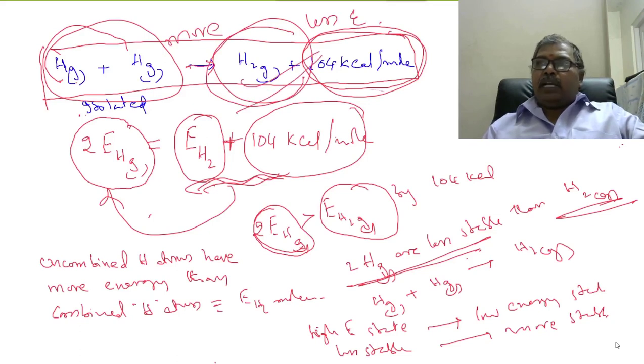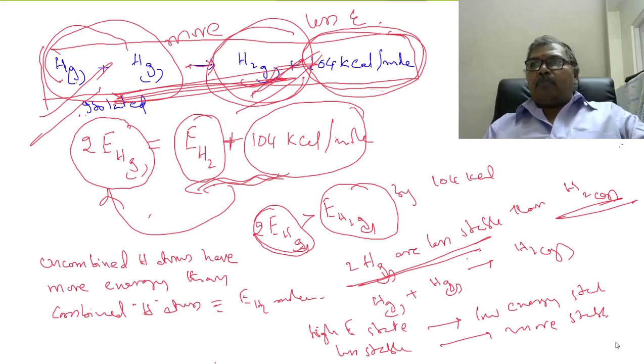That is why combined atoms are more stable, and uncombined atoms are less stable. So every system moves from a less stable state to a more stable state. Isolated atoms are unstable. That is why isolated atoms combine to give a molecule.